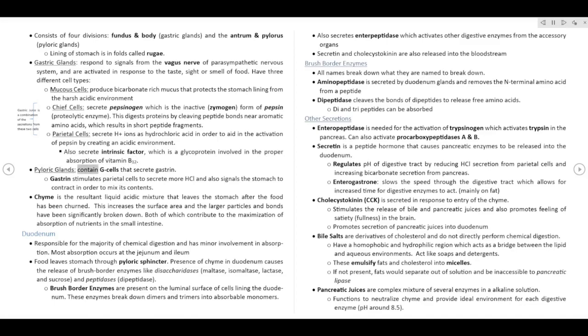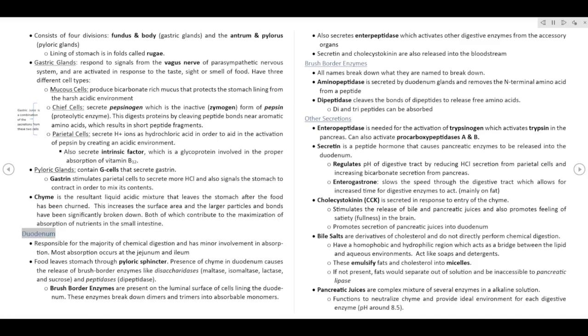Pyloric glands contain G cells that secrete gastrin. Gastrin stimulates parietal cells to secrete more HCl and also signals the stomach to contract in order to mix its contents. Chyme is the resultant liquid acidic mixture that leaves the stomach after the food has been churned. This increases the surface area and the larger particles and bonds have been significantly broken down, both of which contribute to the maximization of absorption of nutrients in the small intestine.